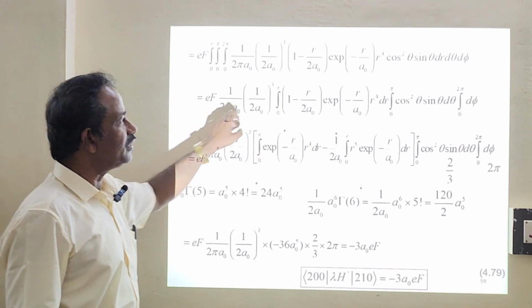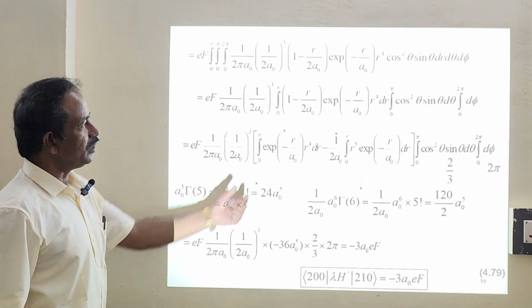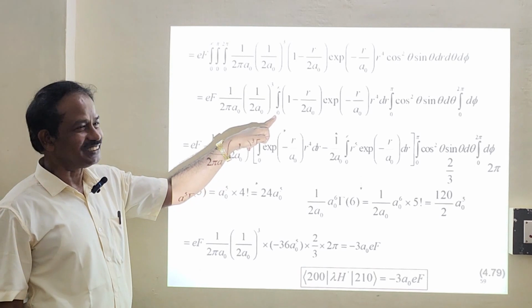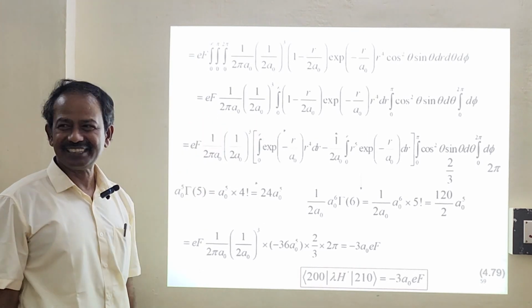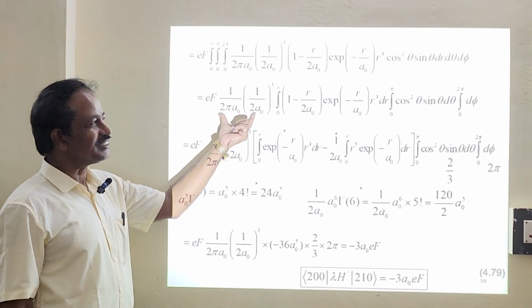This is missing here, and 0 to pi cos square theta, and this will be d phi. Don't worry, the integration is here. We have taken only constants out, so integration is here. No worries.